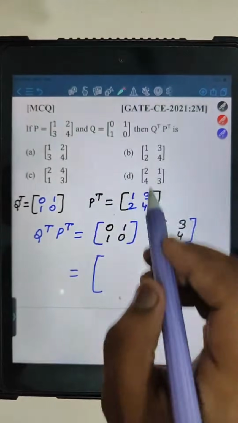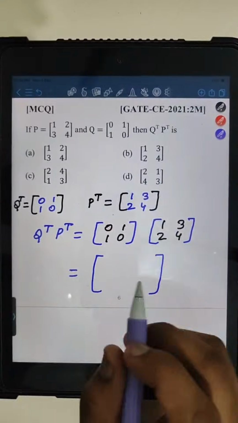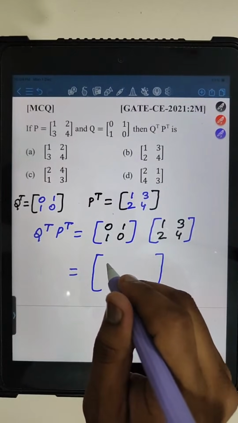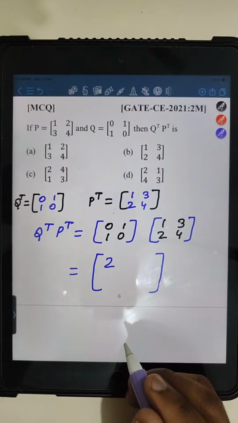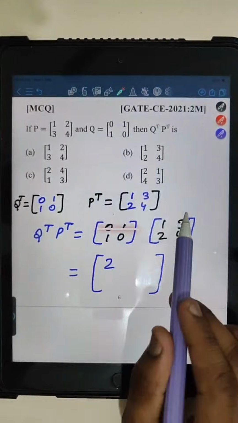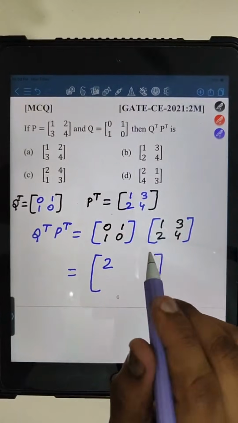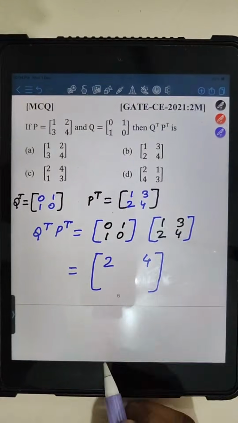So when we do first row into first column, what will we get? 0 into 1 plus 2 into 1, that is 2, right? Now if you do first row into second column, you will get 0 into 3 plus 4 into 1, that is 4.